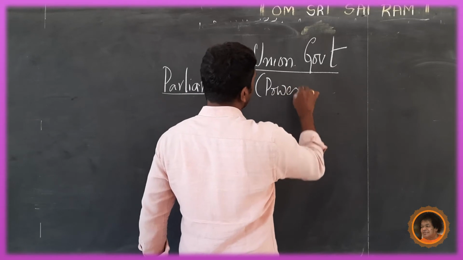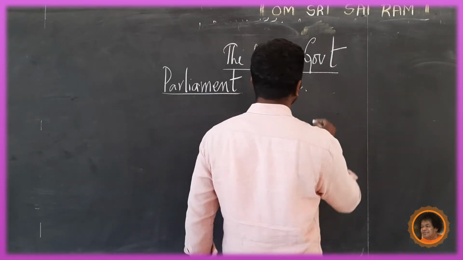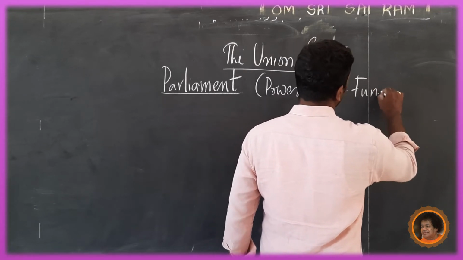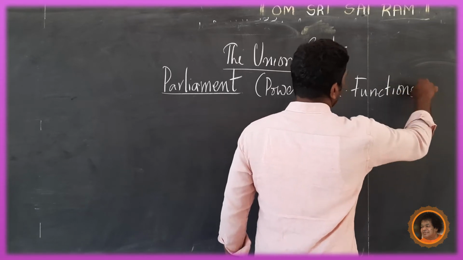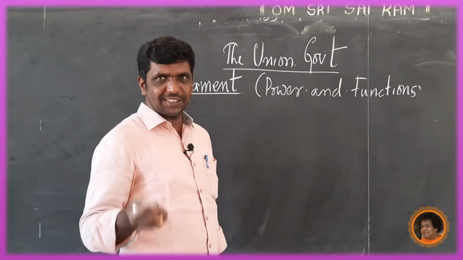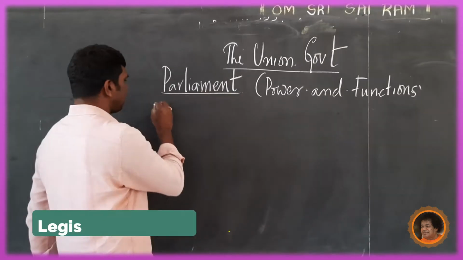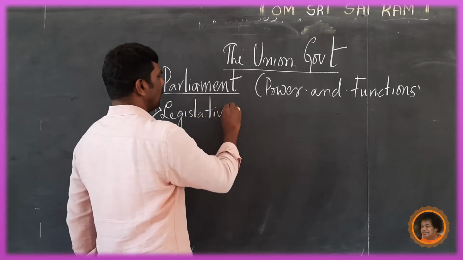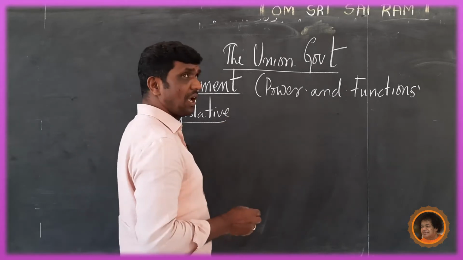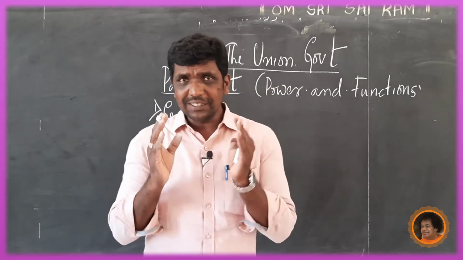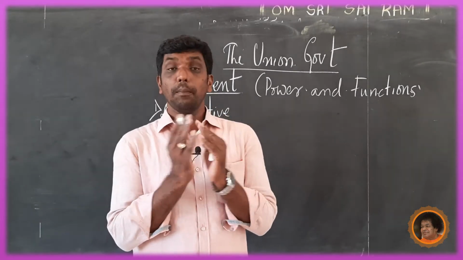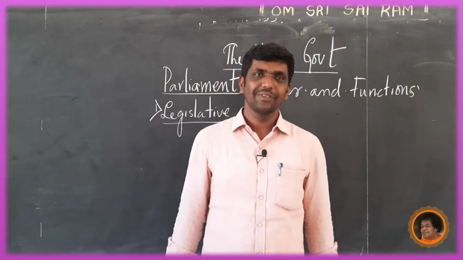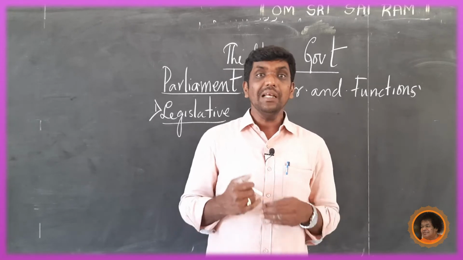Powers. What are the powers? You know, legislative powers, financial powers and judicial powers. Okay, now let us see step by step. First of all, legislative powers. What do you mean by legislative powers? Here we are going to see the legislative powers of Parliament. Parliament means the combination of Rajya Sabha, Lok Sabha and the executive.